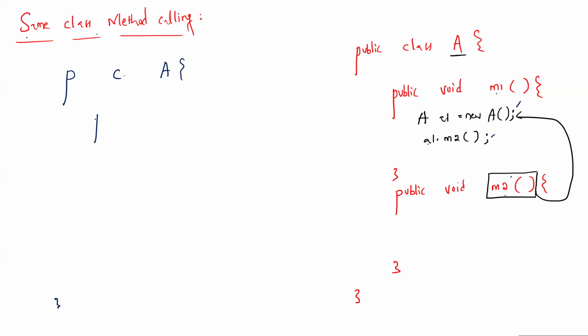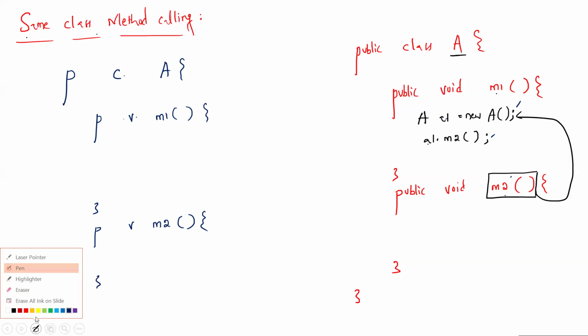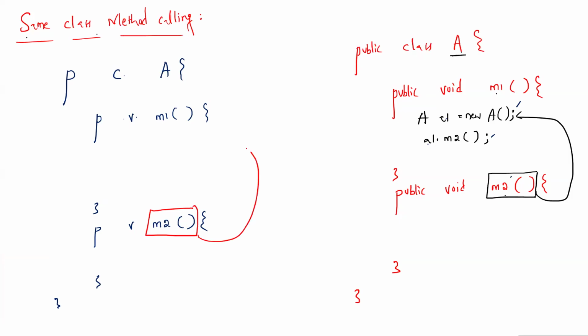I'll take public void m1 and its body, public void m2 and its body. This time the requirement is the same again: call m2 from m1. So this is one of the approaches, object creation and using the reference with method signature.